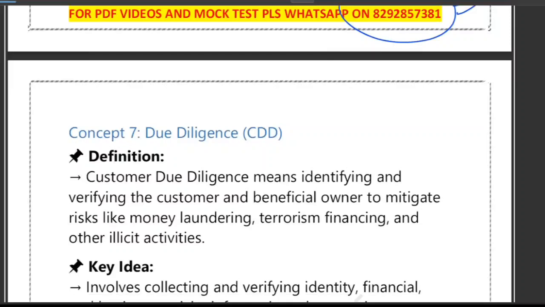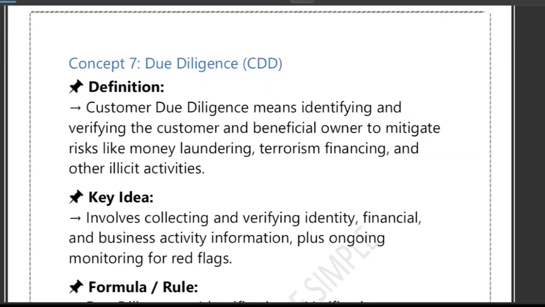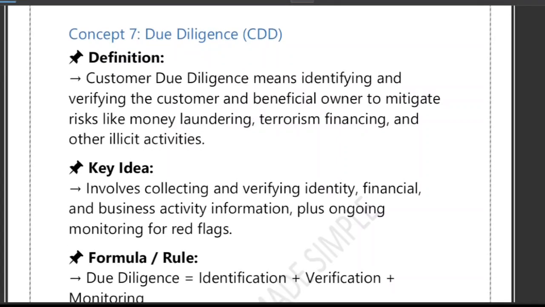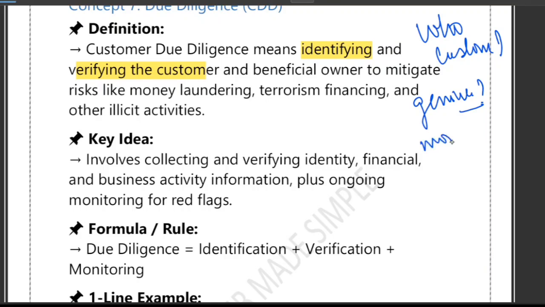Now friends, let's talk about the CDD. CDD is due diligence. It's a very important step in credit appraisal. So what is due diligence? Either you call it customer due diligence or due diligence. It is basically the bank's way of making sure who the customer is. That's called identifying. Identifying means who is the customer. Is this person genuine? That's called verifying the customer. And is the money clean? So three things are there: first, who the customer is; second, is the person genuine, that means verifying the customer; and third, is the money clean. These are the three questions that the CDD answers.